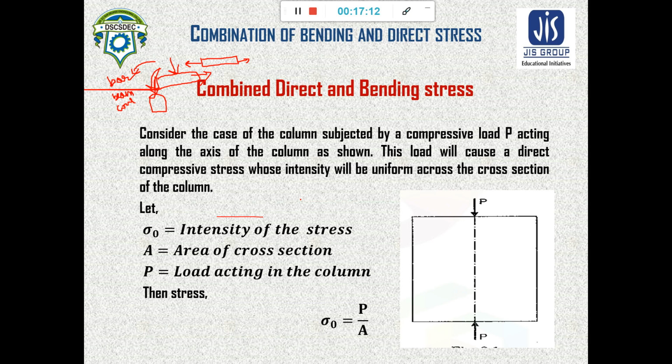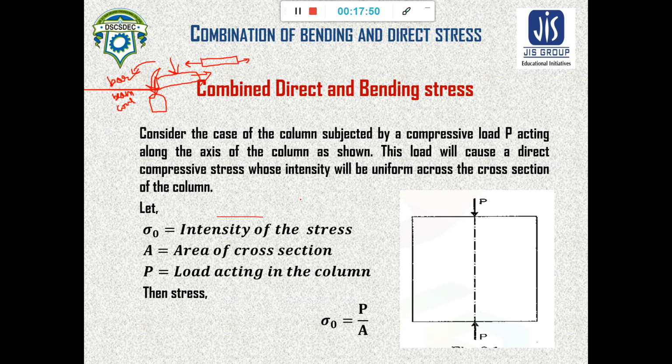Whenever the load is applied along the axis of the column, the load will cause direct compressive stress induced inside the body, and the intensity of the stress will be uniform throughout the cross section of the column. So that is our direct stress.